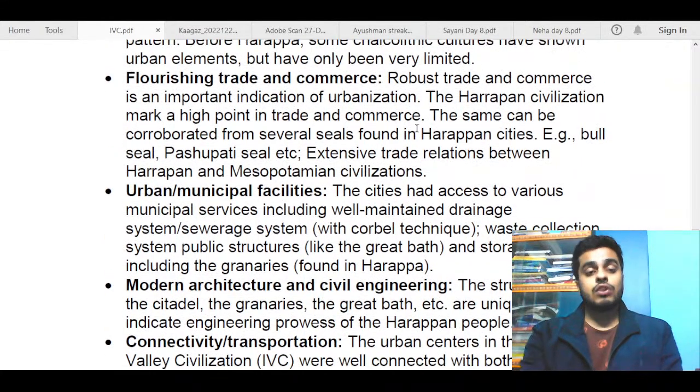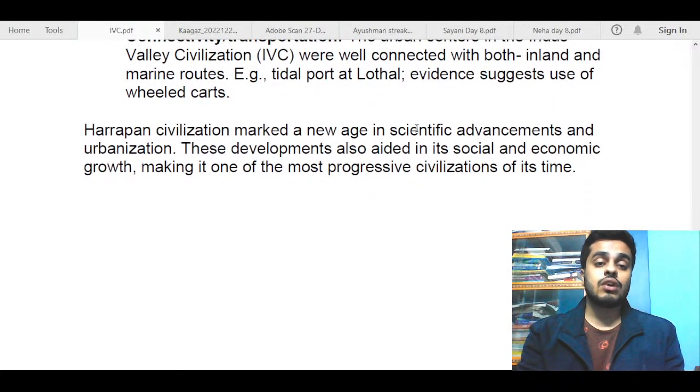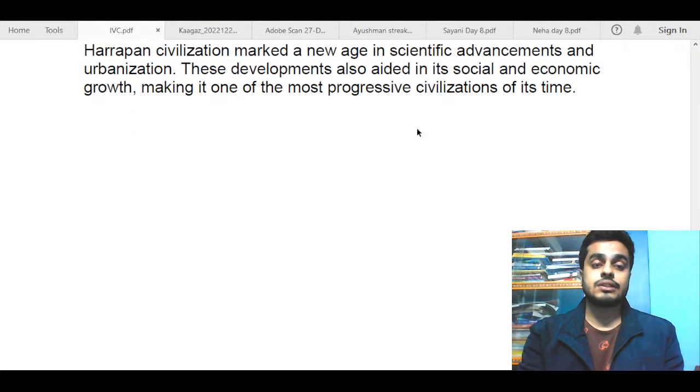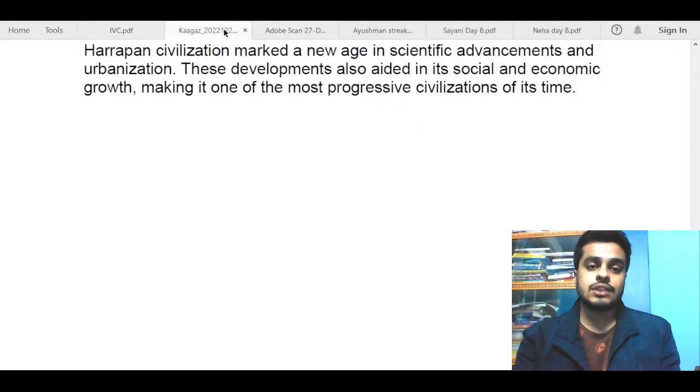So now we will move on to checking some of the copies and look at how you have written and what improvements we can make in our answers. So first we move to Tejaswi's copy.